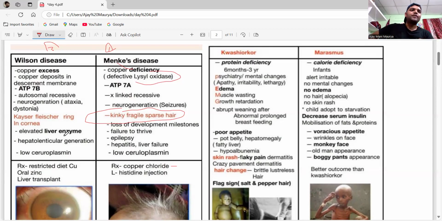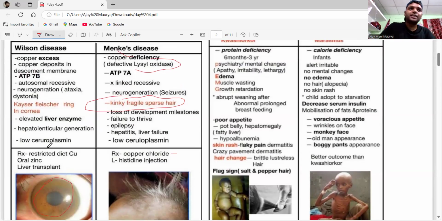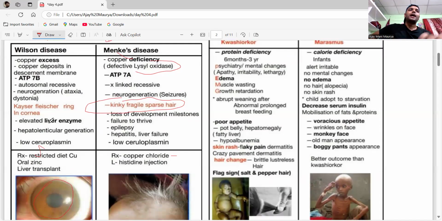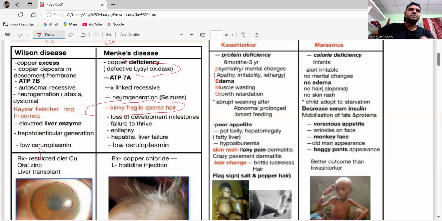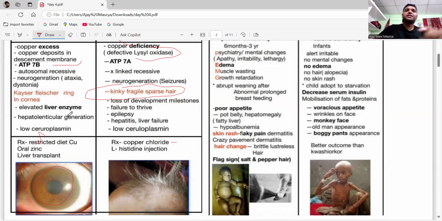In the eye it forms the Kayser-Fleischer ring, and also the sunflower cataract, where copper is deposited in the basement membrane of the cornea. In both cases, there is low ceruloplasmin.